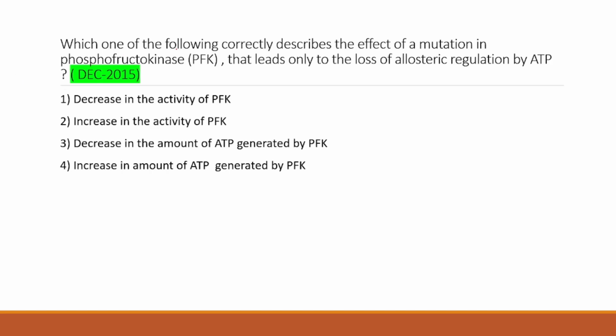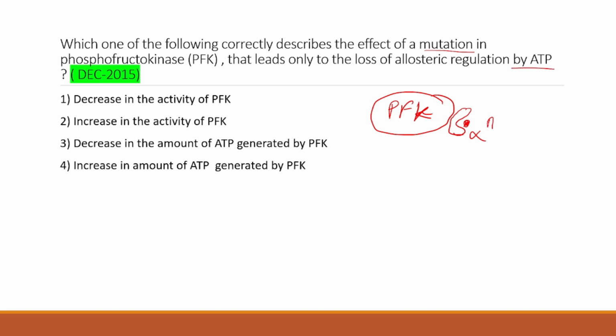Now, which one of the following correctly describes the effect of a mutation in phosphofructokinase? If there is a mutation in phosphofructokinase, maybe the allosteric site has been mutated, leading to loss of allosteric regulation by ATP.